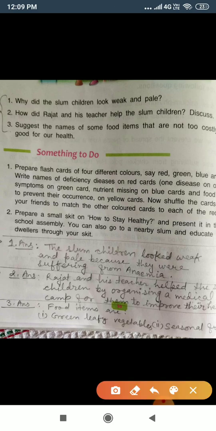By organizing a medical camp for them to improve their health.